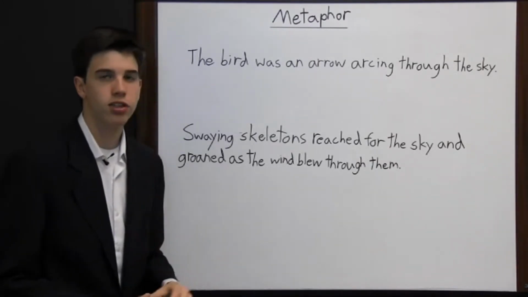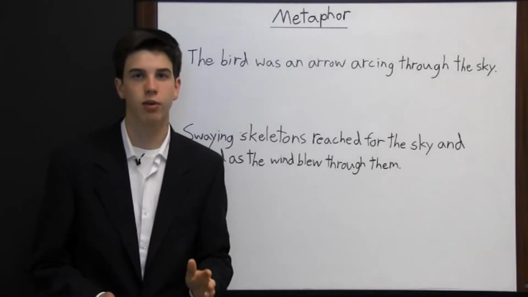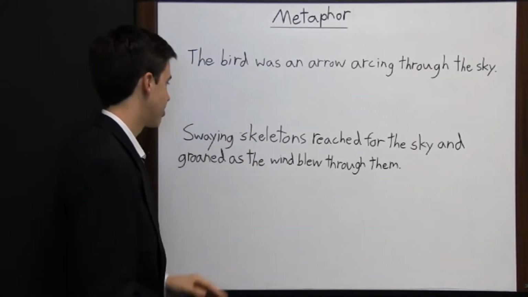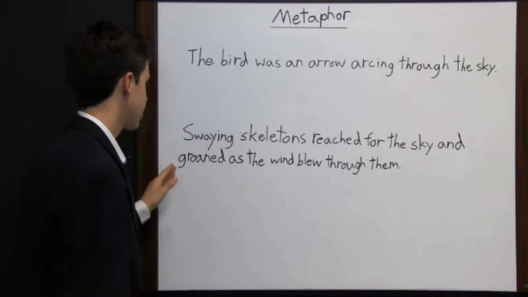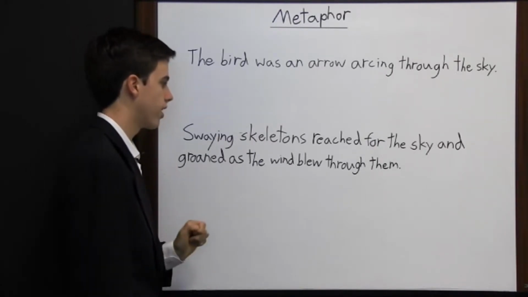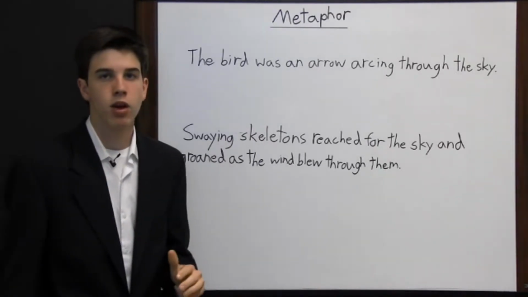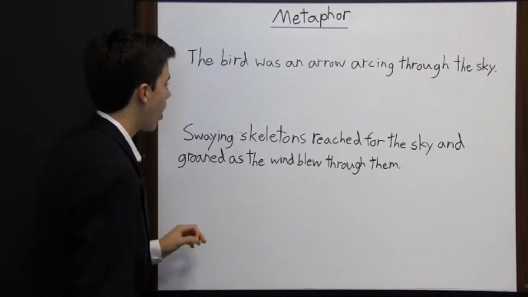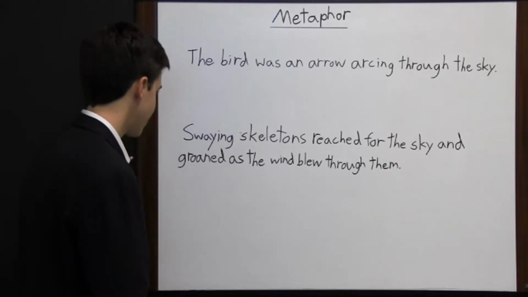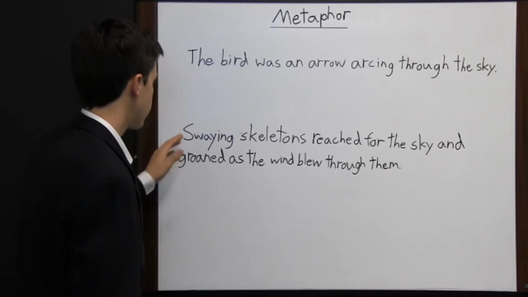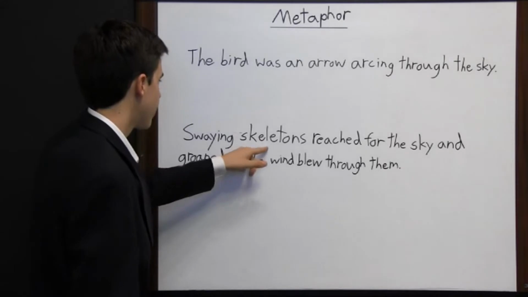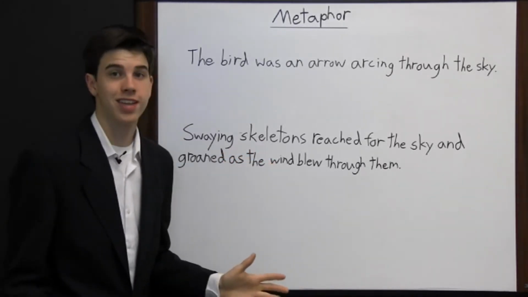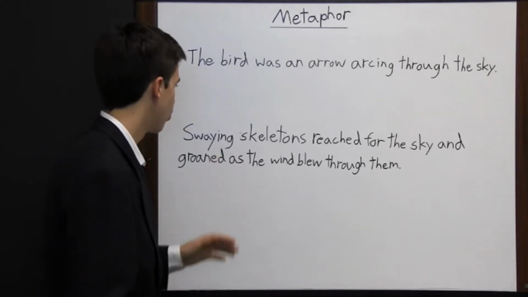Now, sometimes authors use metaphors, but they don't directly tell you what they're talking about. Here, we knew that the author was talking about a bird, but look at this sentence. "Swaying skeletons reached for the sky and groaned as the wind blew through them." Here, we don't know exactly what the author is talking about, but we can infer that the author is talking about trees, because it would make sense that trees would sway back and forth, and that maybe at this point it's winter and the trees don't have any leaves, so it's just like the skeleton of a tree and it's swaying back and forth.